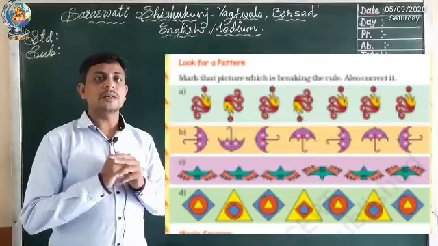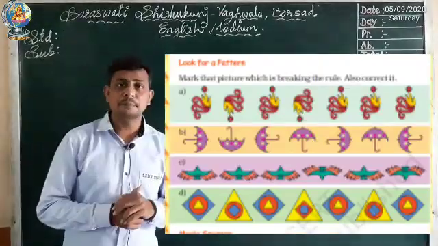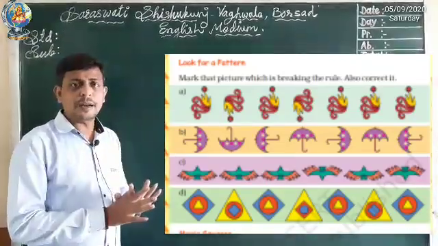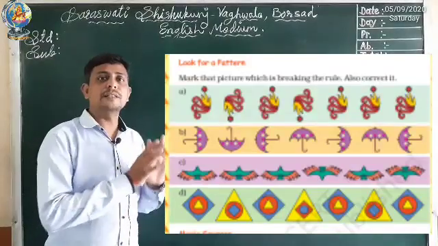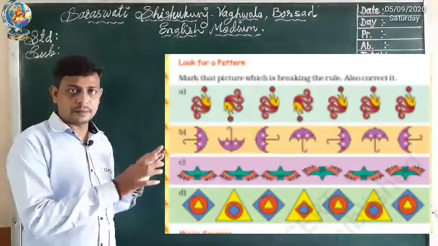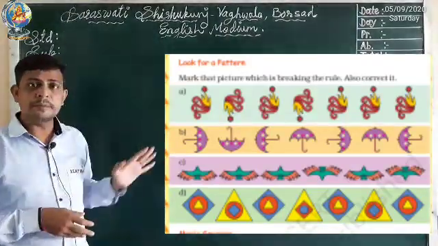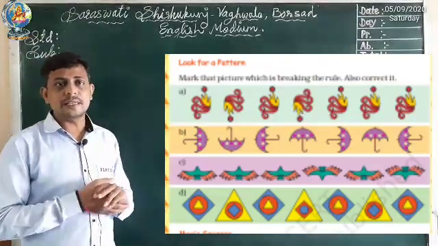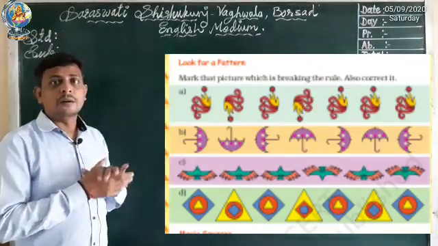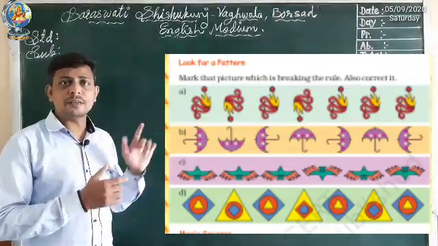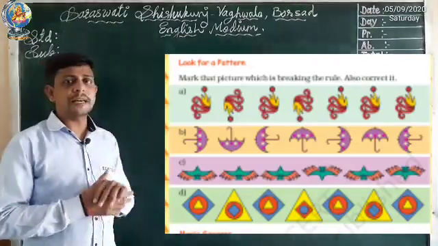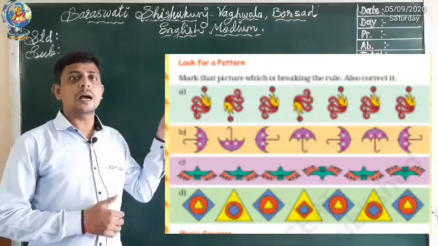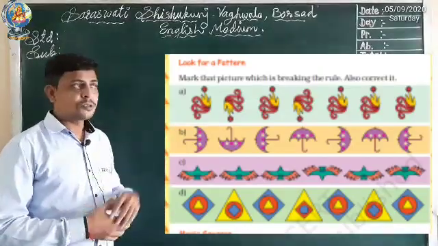The name of the topic is look for a pattern. You can see in this picture, you have to find which of the patterns is breaking the rule in the given pattern. Okay. So here we have A, B, C, D, 4 numbers. First number picture, if we see the pattern, which rule is applied in A? If you observe carefully, one is up and the second design is down. So here the half turn rule is applied.